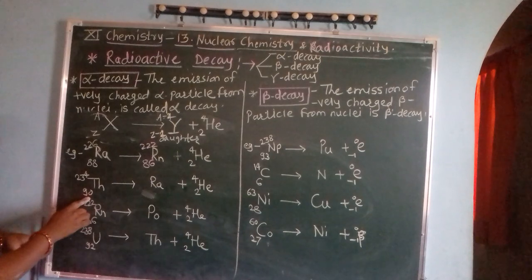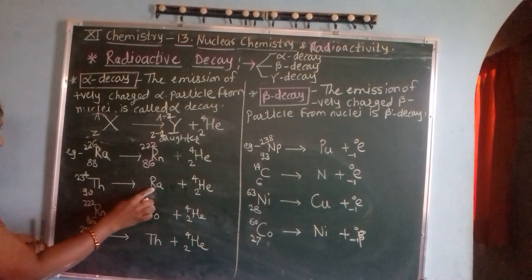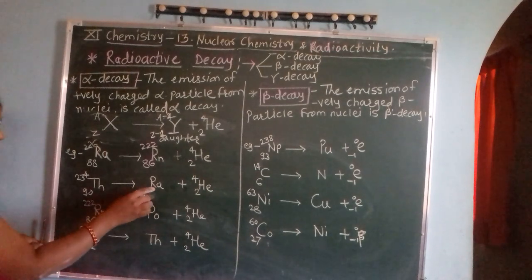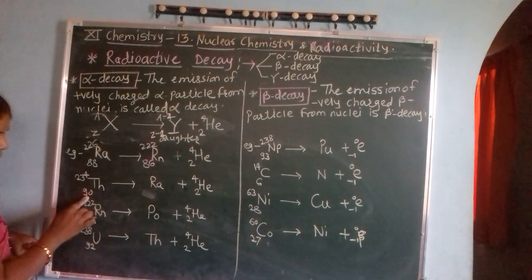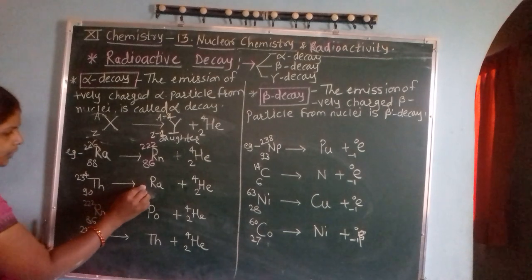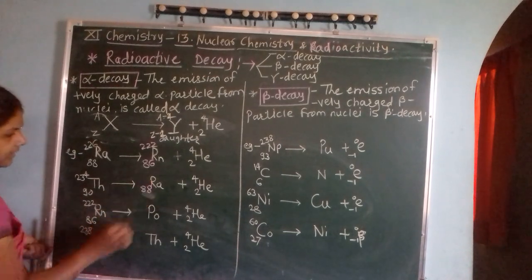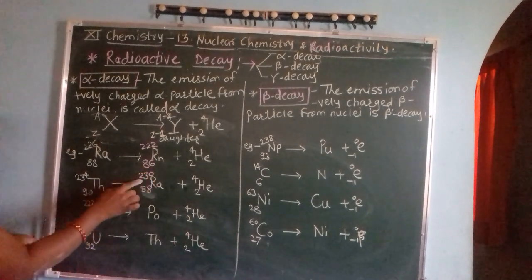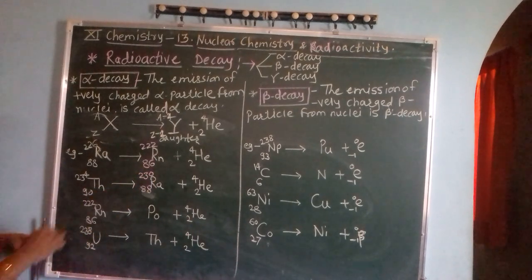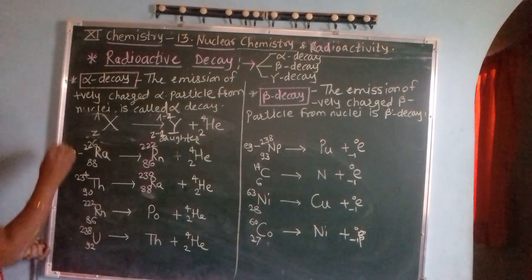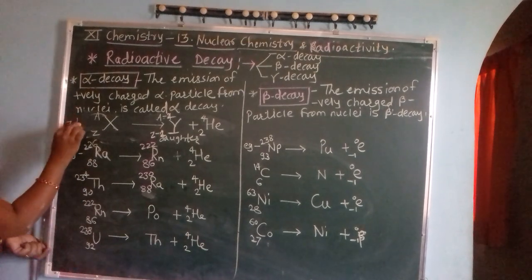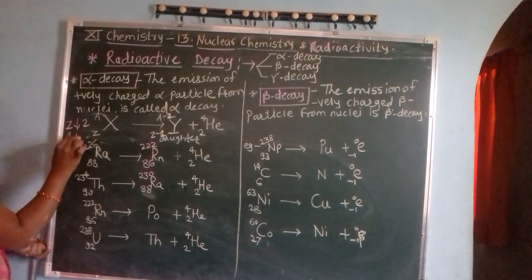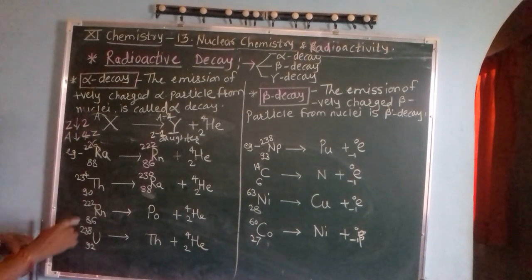So 90 minus 2 is 88, and 234 minus 4, that is 230. Means for alpha decay, atomic number decreases by 2 and mass number decreases by 4.